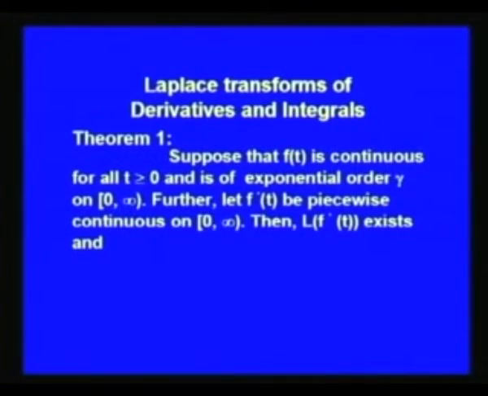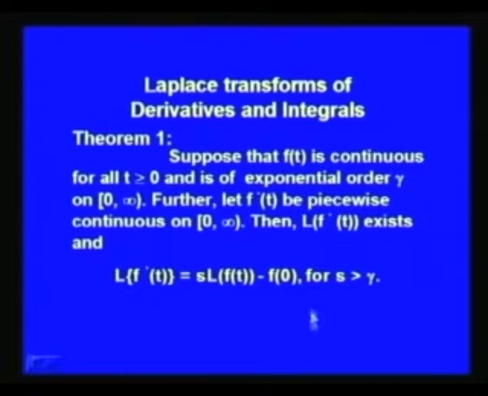Now, theorem 1 tells us that when we take the Laplace transform of the derivative of a function, what we get is the Laplace transform of the function multiplied by s, that is s into L f t minus f 0. So, this means that when the Laplace transform acts on the derivative of a function, you get the transform of the function multiplied by s.